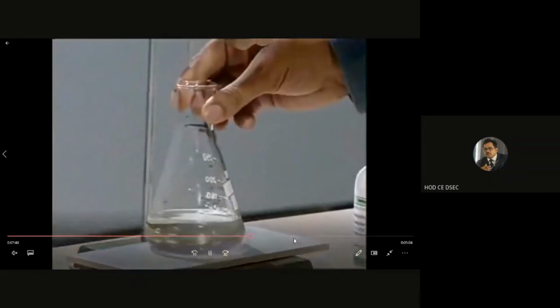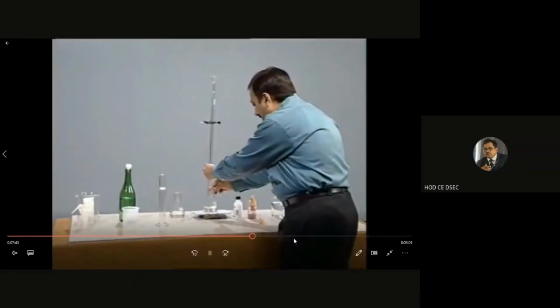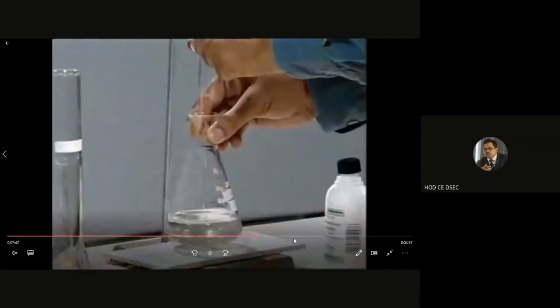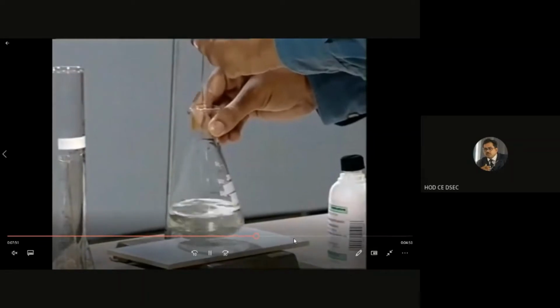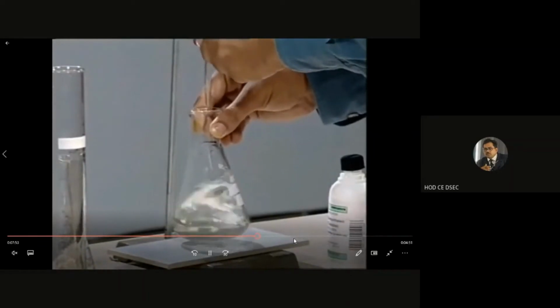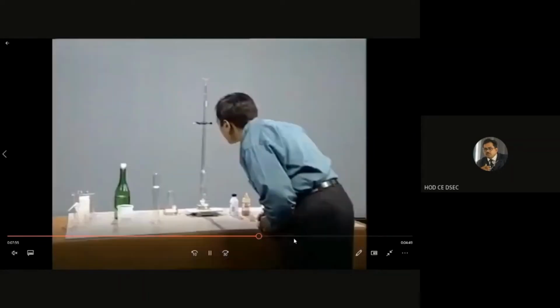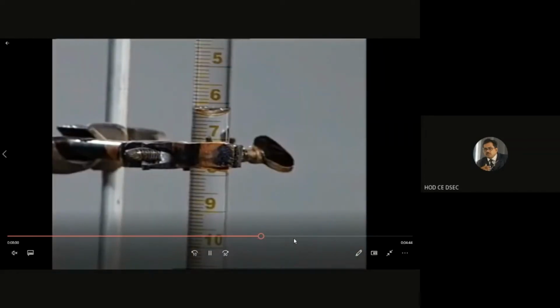After adding one drop of methyl orange, the color is pale yellow. Now the color will turn to light orange or reddish color, depending on the alkalinity of water. So you mark the final reading of the burette, that is 6.4.